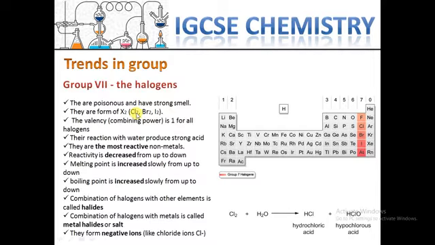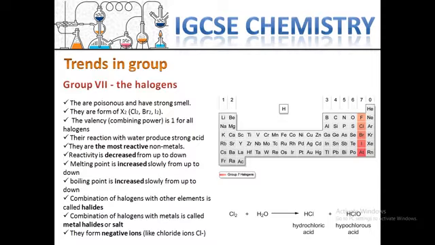chlorine can react together and make a Cl2 molecule. The valency or combination power is 1. That means these nonmetals, these halogens, can react with only one other atom. That's why the combination power is 1. That means they can receive one other atom.